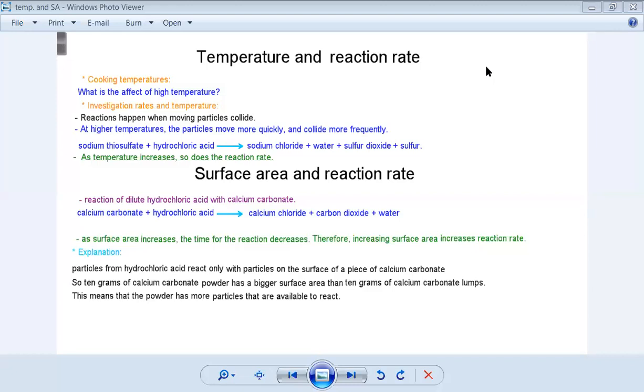If the surface area of the particles is big, is it going to decrease or increase the rate of the reaction? So here we have the reaction of dilute hydrochloric acid with calcium carbonate, okay? So here the calcium carbonate plus the hydrochloric acid gives us calcium chloride, carbon dioxide, and water.